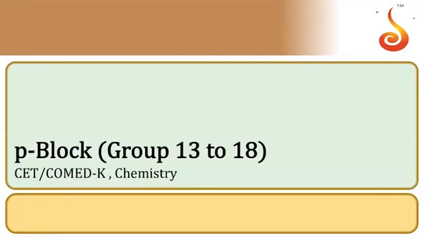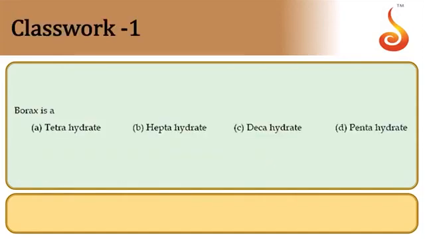Today we will discuss questions from P block elements. The first one, borax is. So the formula of borax is Na2B4O7·10H2O. The molecule is 10H2O, so it should be decahydrate. Borax is decahydrate. Option C.